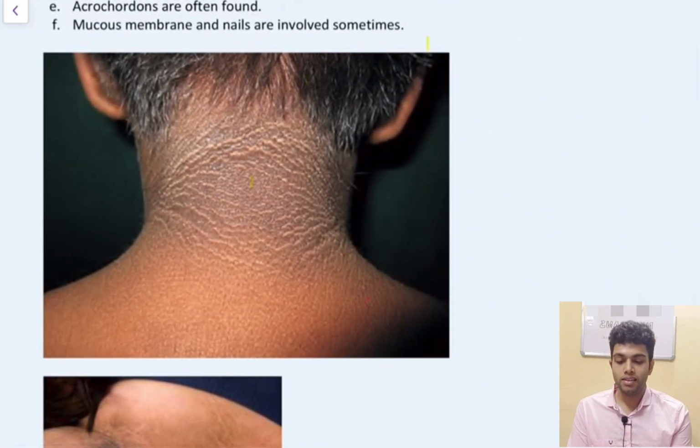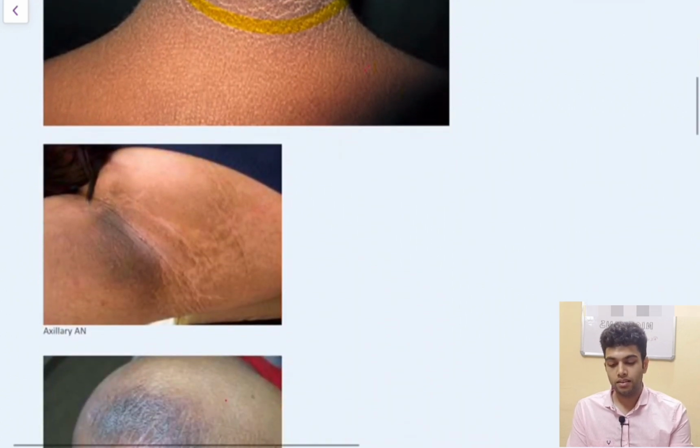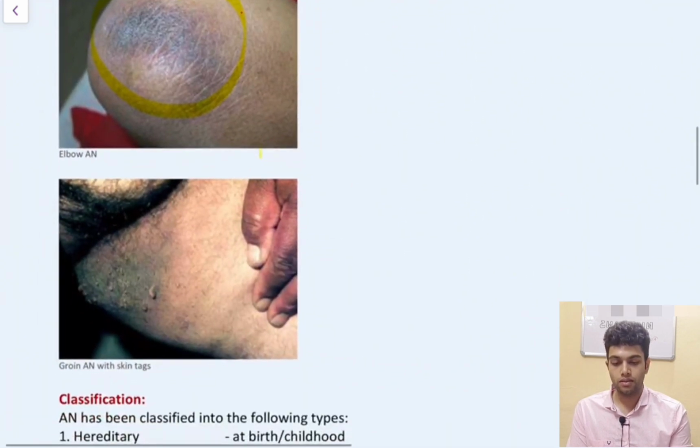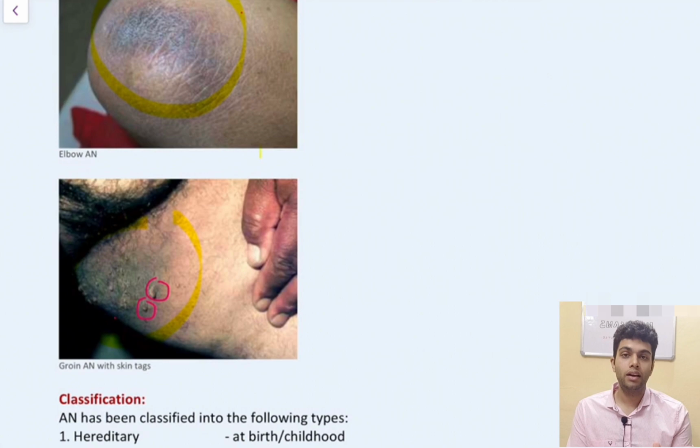Now we can clearly see velvety appearance of posterior part of neck. This is a picture of axillary acanthosis, elbow acanthosis. Now coming forward to this picture, it is very important. We can see acrocodons here, that is skin tags, along with Acanthosis nigricans of groin region.